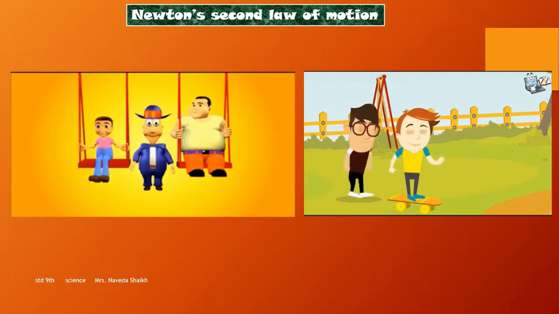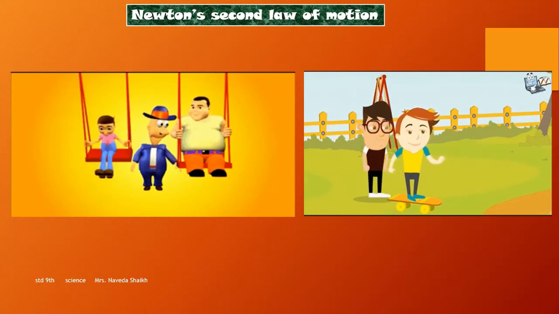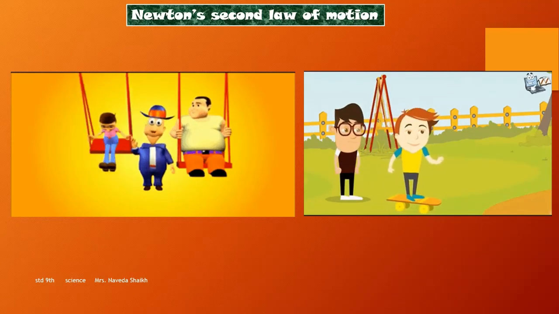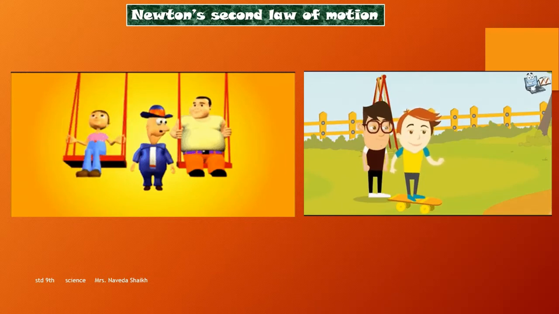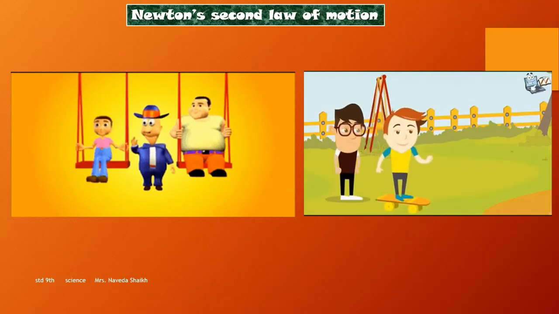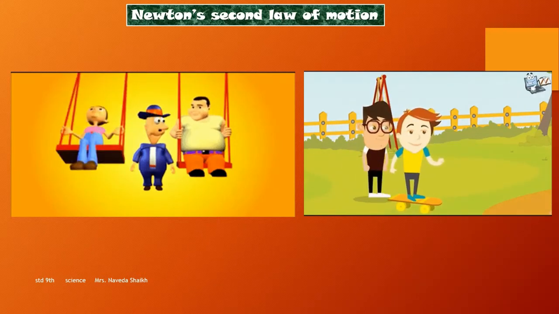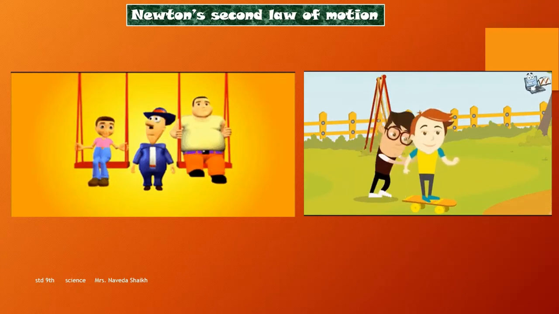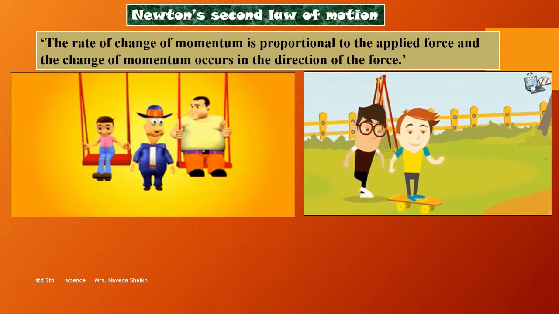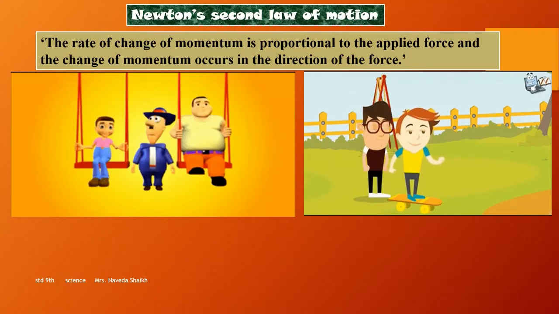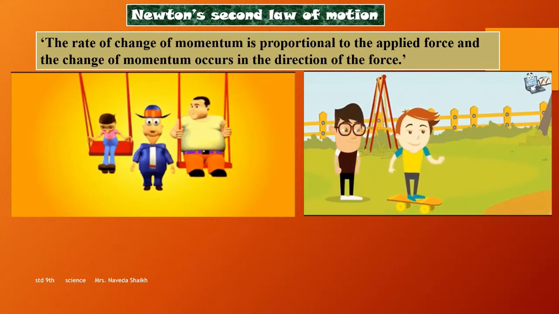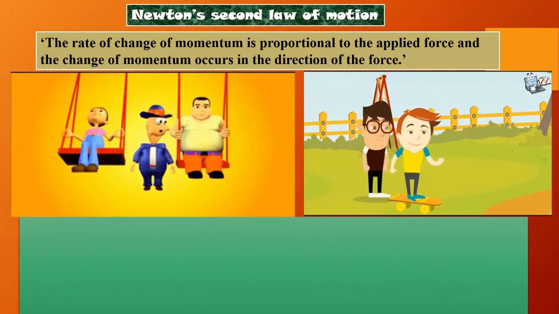Whereas on the other hand, you can see that if a man is applying a little less force on his friend who is on the skateboard, he moves a little ahead. Whereas if a larger amount of force is applied, he moves much further, and in the direction of the force that is applied. Okay, so in both the cases, the objects are moving in the direction of the force that has been applied over them. So, the rate of change of momentum is proportional to the applied force and the change of momentum occurs in the direction of the force. So, with this, I hope the statement is clear.